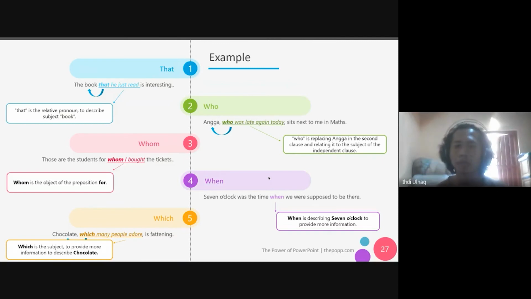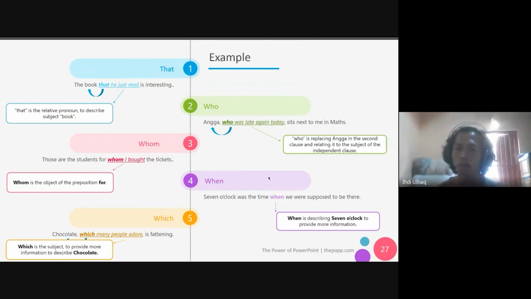Who is replacing Angga in the second clause and relating it to the subject of the independent clause. Then we got whom. Those are students from whom I bought the tickets. Whom is the object of the preposition from.